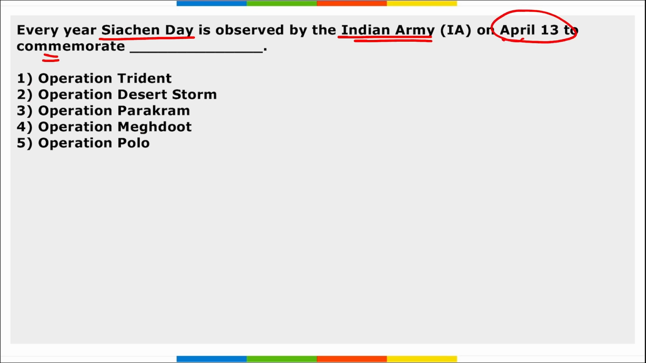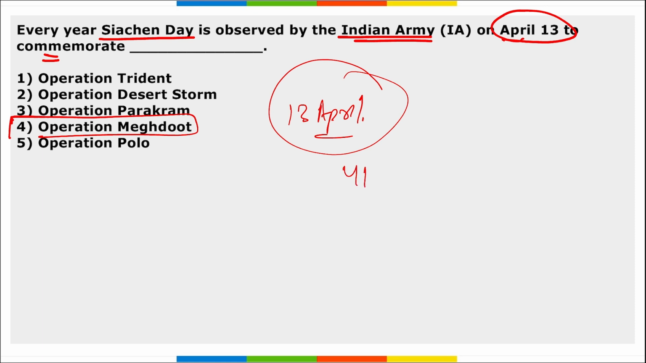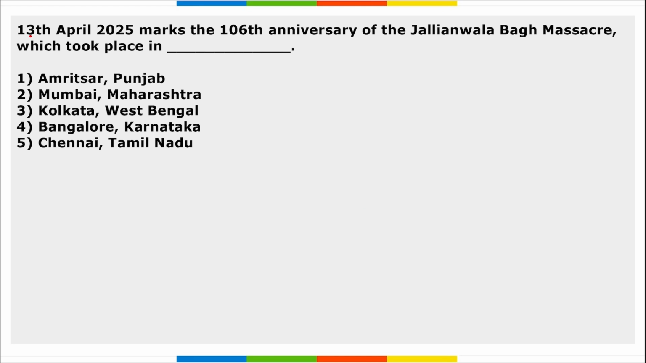Next, every year Siachen Day is observed by the Indian Army on 13th of April to commemorate Operation Meghdut, right? And this Operation Meghdut took place on 13th of April, right? And this year it is the 41st anniversary of this Operation Meghdut. Next, 13th April also marks the 106th anniversary of the Jallianwala Bagh massacre, which took place in Amritsar, Punjab in 1919.